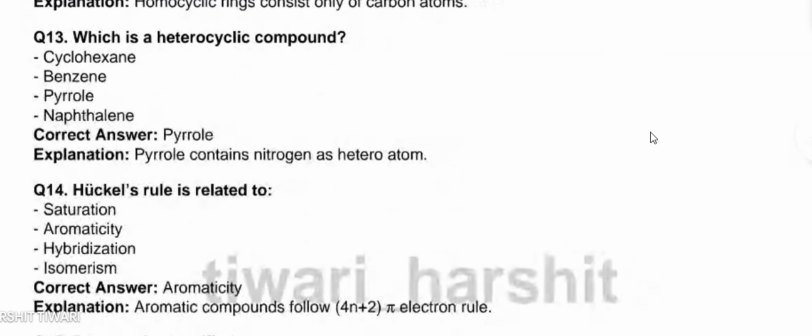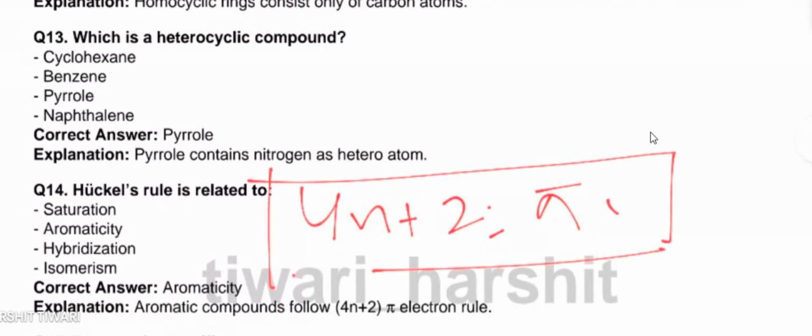Huckel rule is related to... Huckel rule generally tells us about the aromaticity of a compound, whether the compound is aromatic or not. So basically, a compound which follows the concept of 4n+2 equals pi electrons, if a compound satisfies this equation, then it is said to be an aromatic compound.